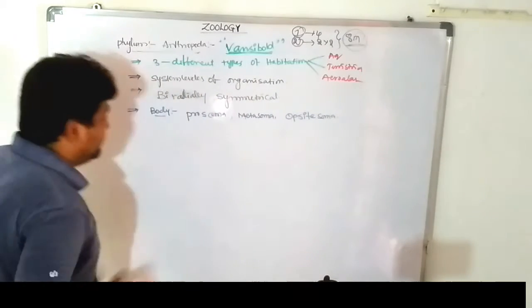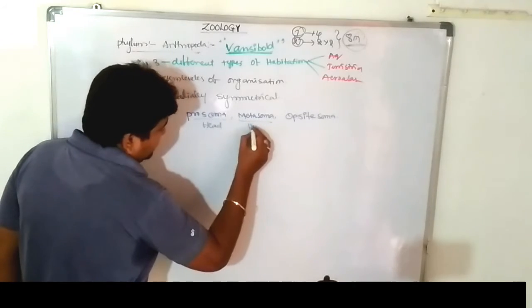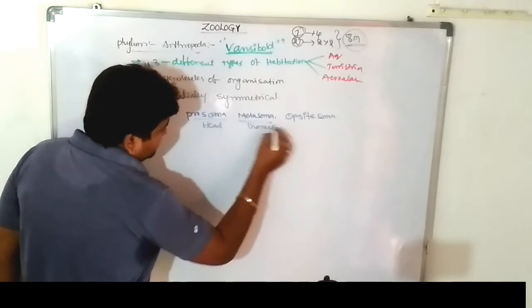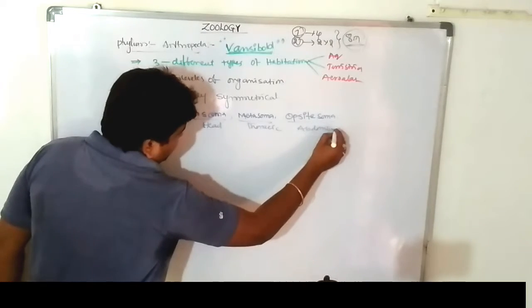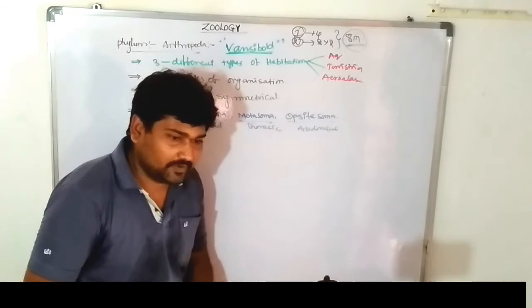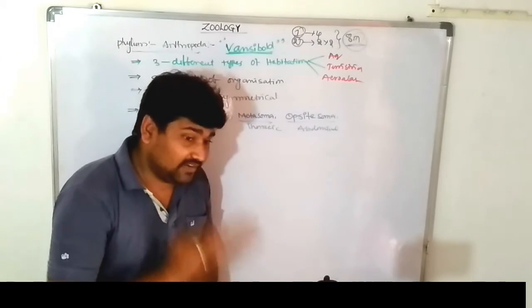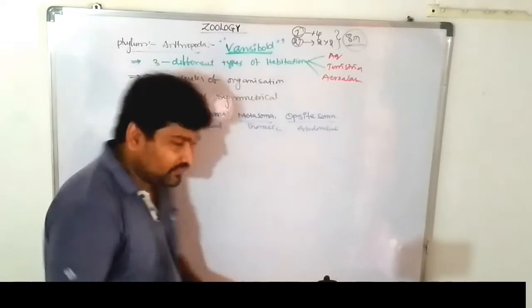3 somas are there. First one, prosoma, nothing but head and thorax. The last one is the abdomen, the abdominal region. The 3 regions are head, thoracic, and abdominal regions. These are completely aquatic and terrestrial. You know that. Yes.